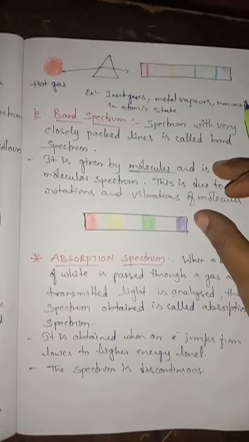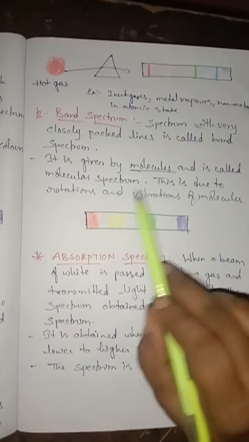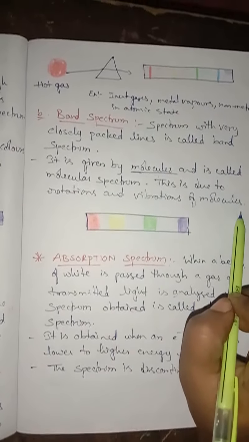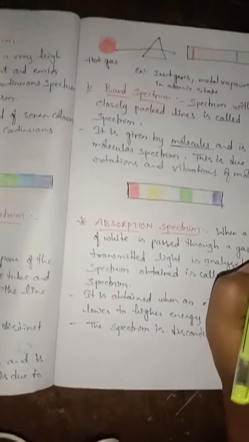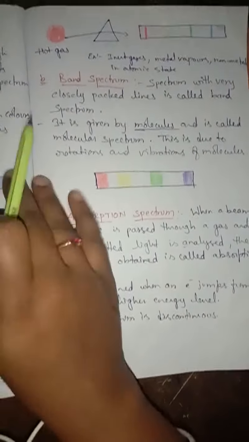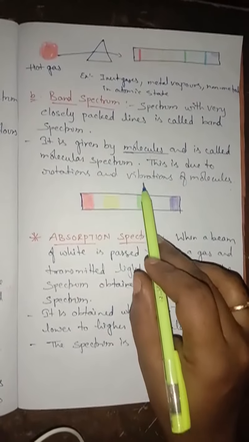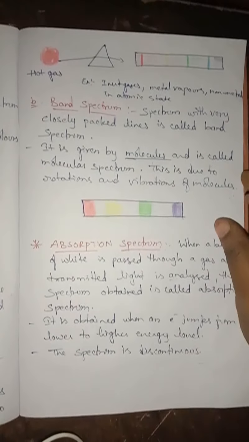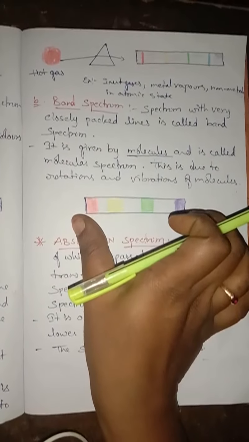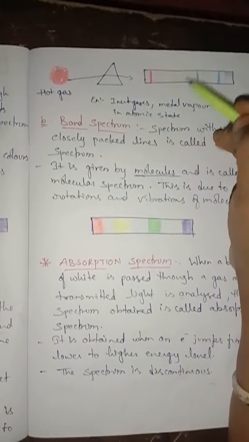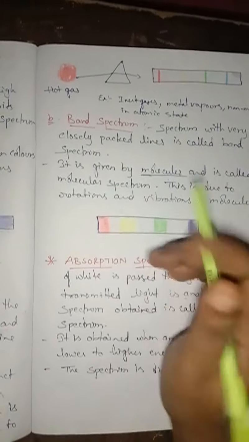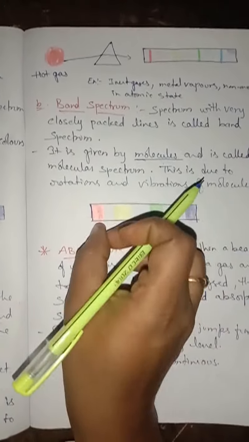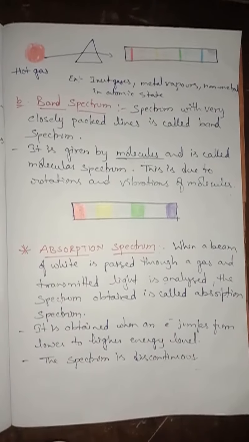So why does it give molecular spectrum? Because this is due to rotations and vibrations of molecules. Understand, children? Line spectrum means in the lines we are going to see, and here band spectrum means a group of lines combined together. Okay, children?